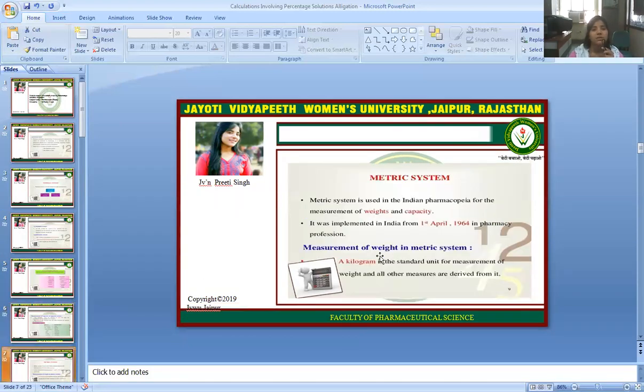The metric system is used in Indian Pharmacopoeia for the measurement of weights and capacity, and it was implemented in India from 1st April 1964.